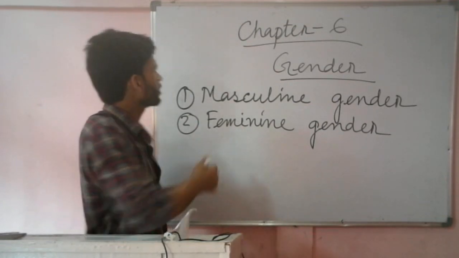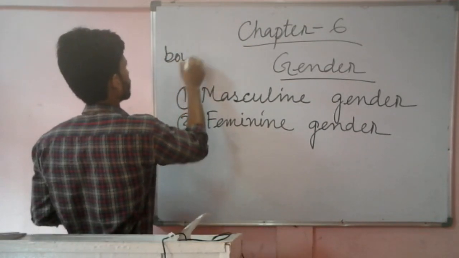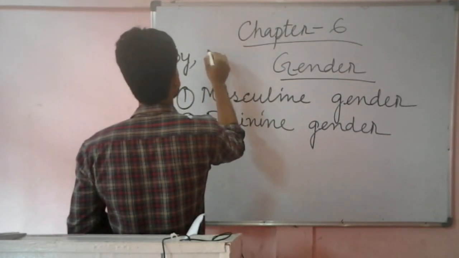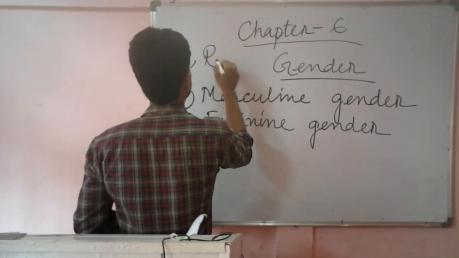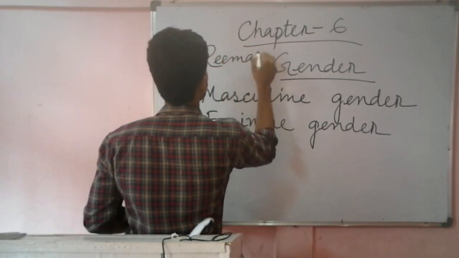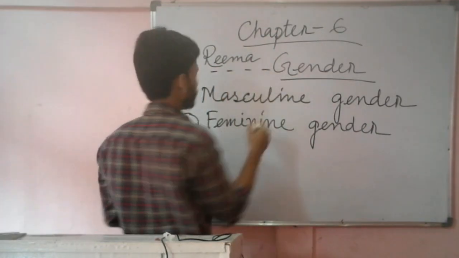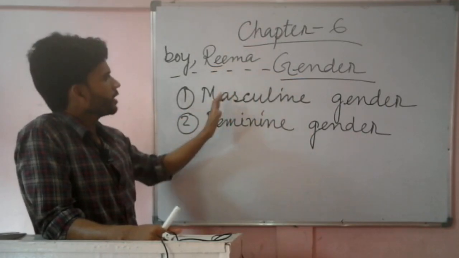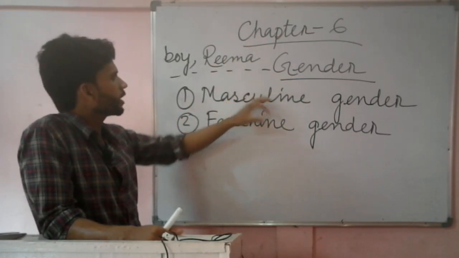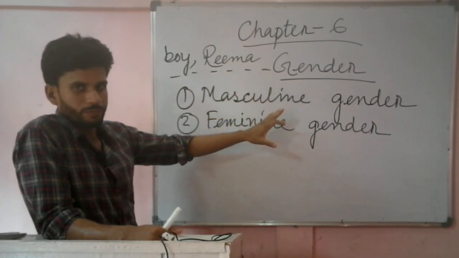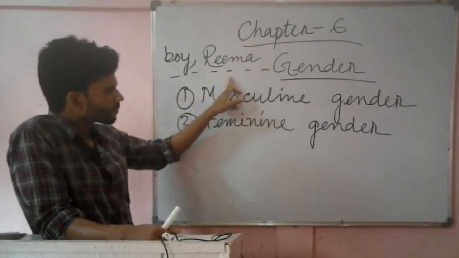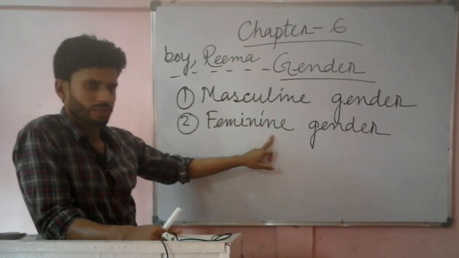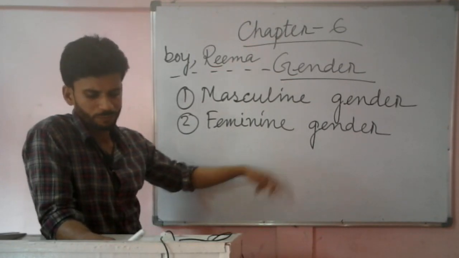For example, as I said, boy. Any naming word, any noun which refers to a male is masculine gender. And the opposite of this is feminine gender, which indicates a female.